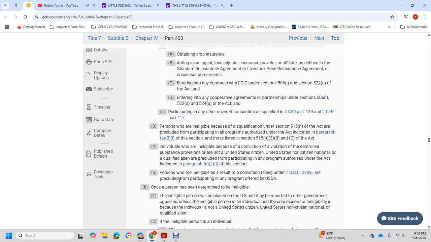United States with the citizen with the United States with the non-citizen national with the close qualified alien preclude for participating in any of the program authorized acts include with the paragraph A2 with the 1 in the section person eligible to resolve the conviction failing under Title 7 in the U.S. Standard Code 2209J with the R of the preclude for the participating in the program the USDA.